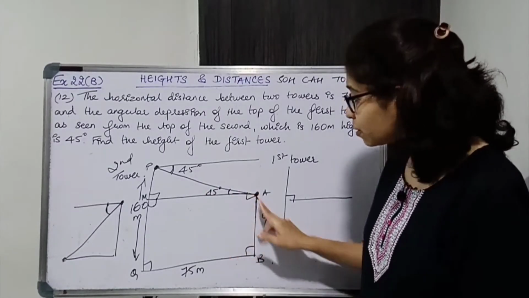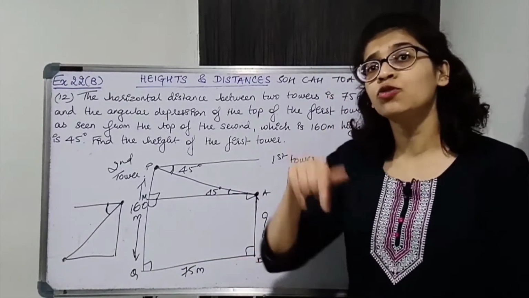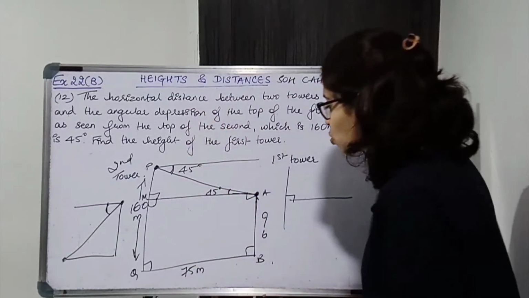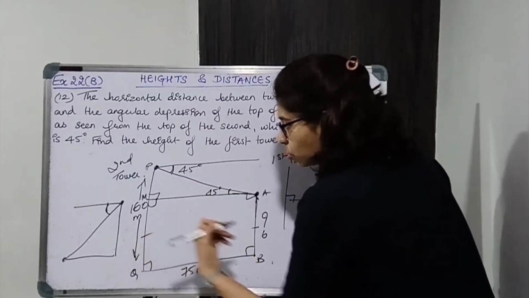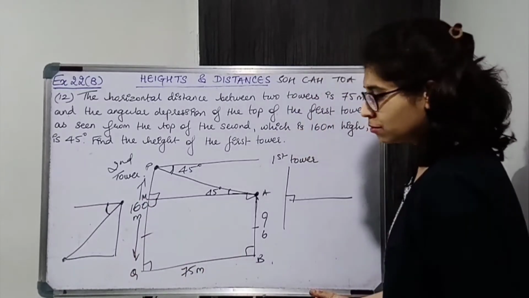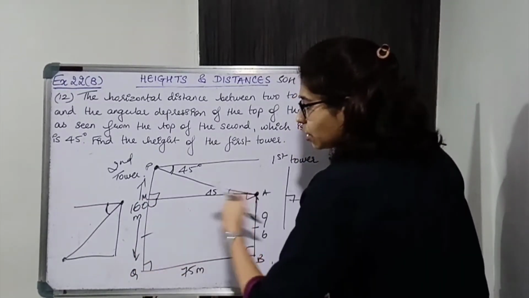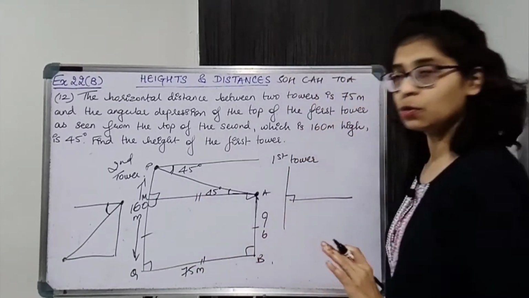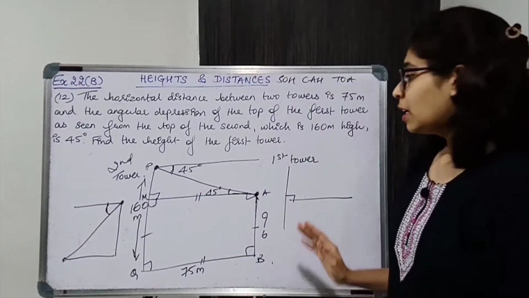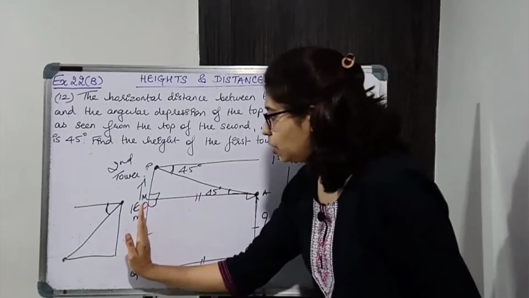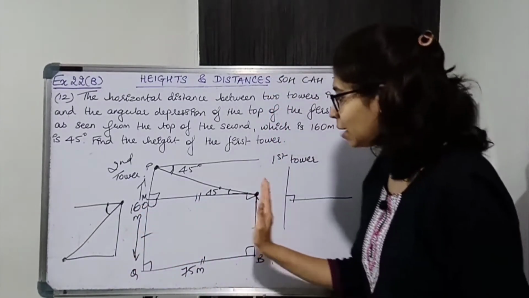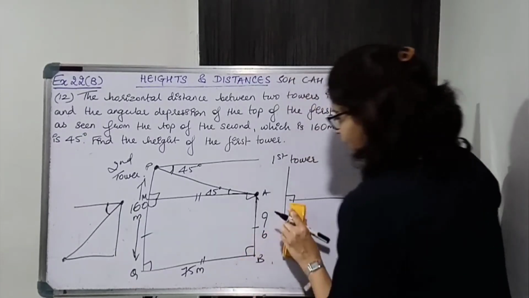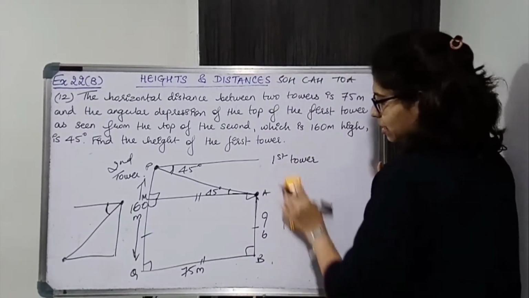Okay. Since this is a rectangle, I can use properties of rectangle. Important properties. Opposite sides are equal. So AB is equal to MQ and BQ is equal to AM. Okay. So opposite sides will be equal. Alright. So AB is equal to MQ. So to find AB, I can find MQ. ठीक है.